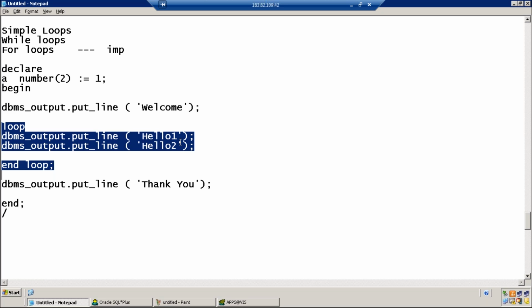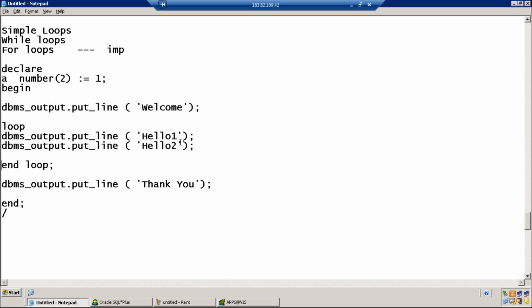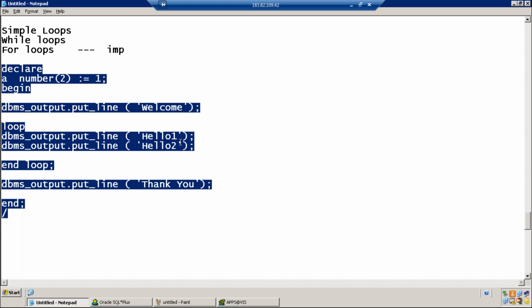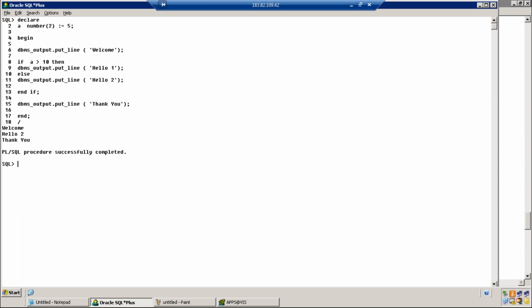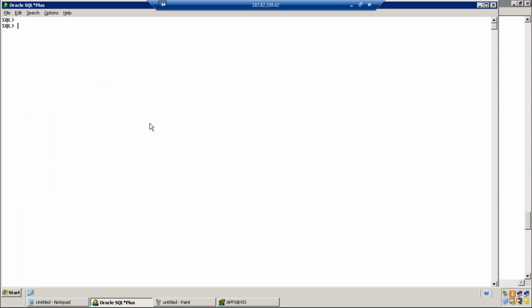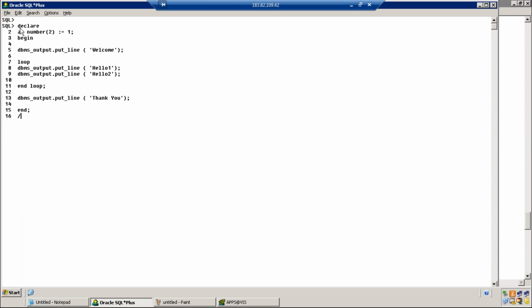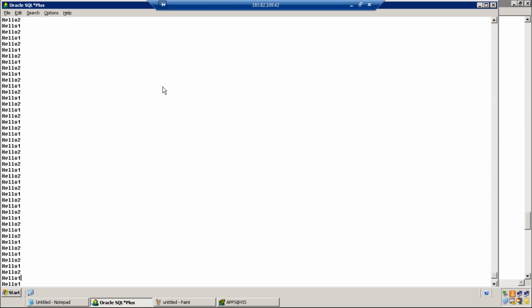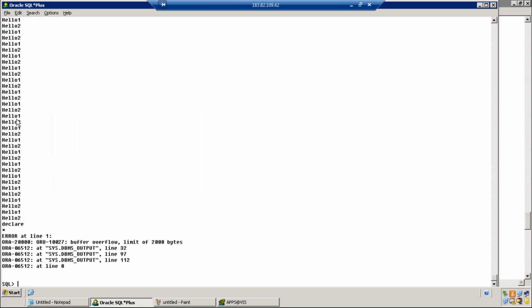Jamal, what do you think? It will print hello 1 and hello 2. How many times? One time only. Look at this output: there will be a loop, indefinite times, not one time.